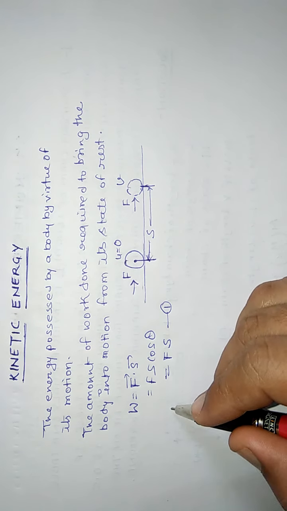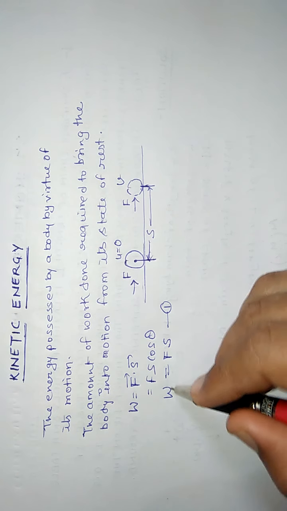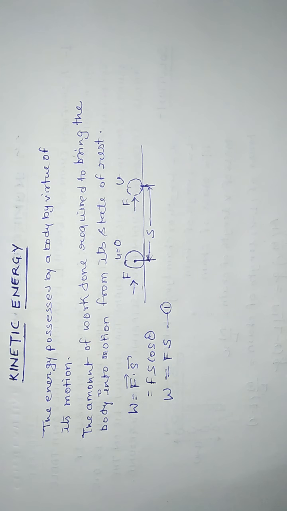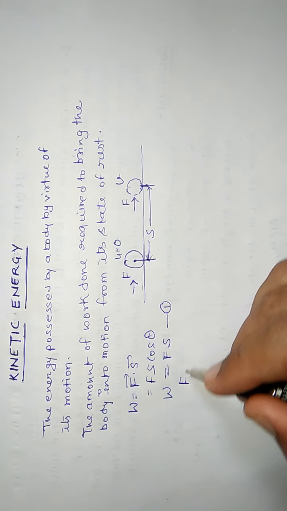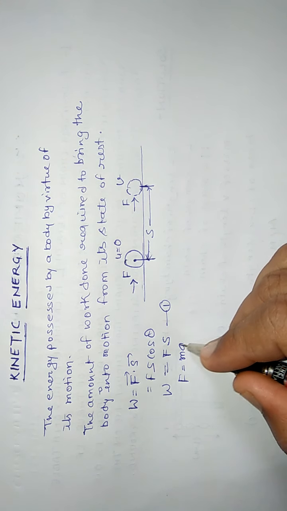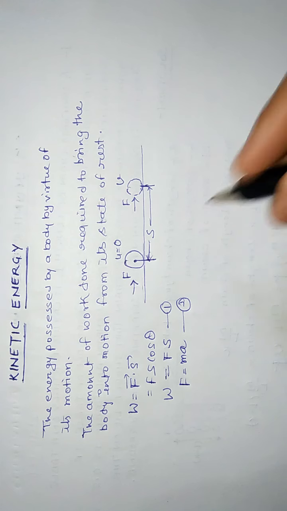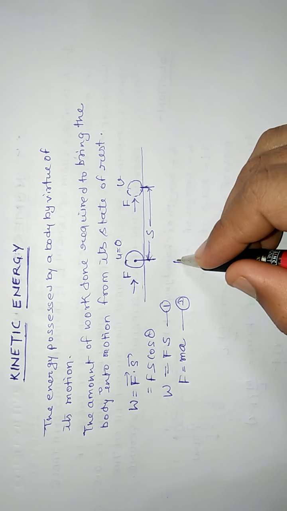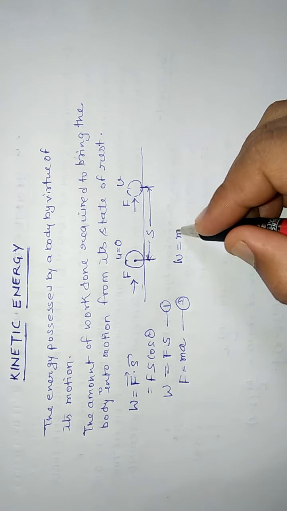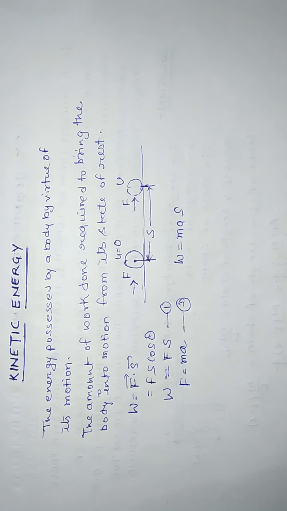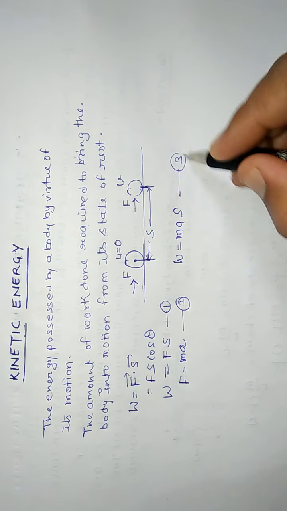It can be written as equation number 1. We know that if mass of the body is m and having acceleration a, then force is equal to ma, equation number 2. So this W can be written as mas. It can be written as equation number 3.